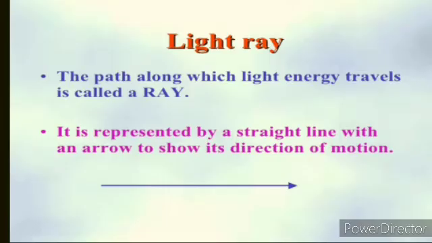Now we will talk about the rays or a beam of light. The path along which light energy travels is called a ray, or a straight path along which light travels is called a ray of light, and it is represented by a straight line with an arrow to show its direction of motion.